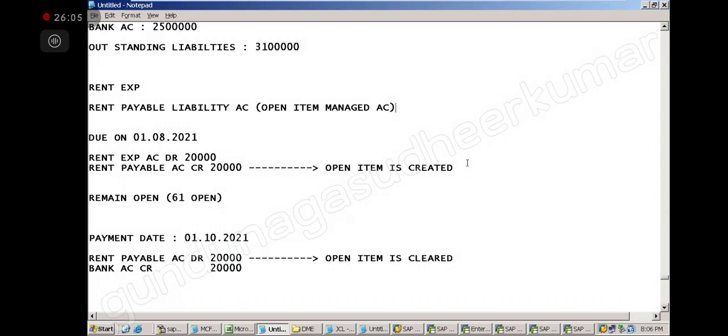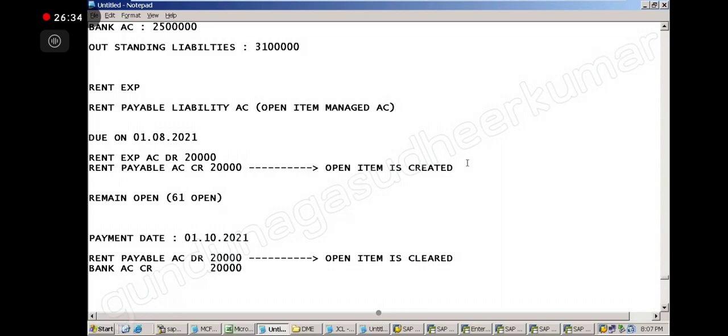Suppose I have only 120,000 and I don't have two months' rent. When making the payment, I will select August and pay. I will not pay September now, because August is pending for two months. So I can select only August and clear. That is the advantage of having the open item.